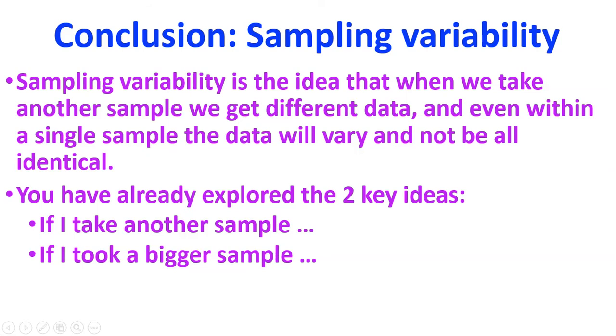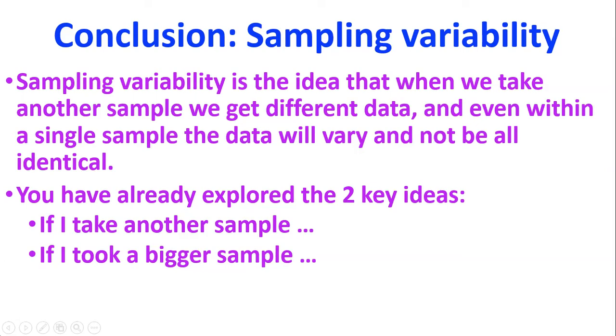The third part of our excellence in the conclusion section is this discussion on sampling variability. The whole idea about sampling variability is what happens when we take another sample. If we take another sample, we'll get different data because we're measuring different people. And even within one single sample, like if I take a sample of our Year 12 stats class and look at everyone's heights, I'm going to get different data within that one sample because we are not all identical heights.